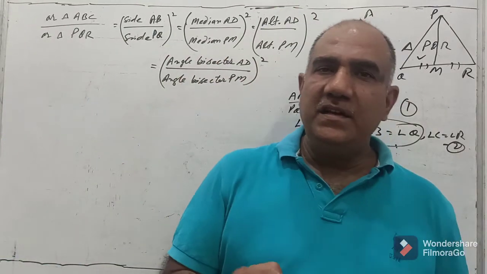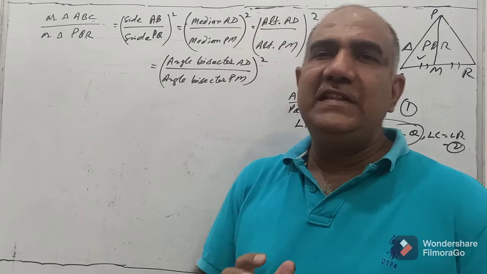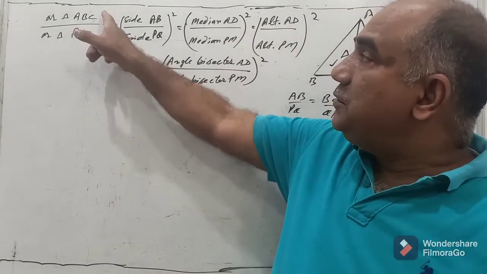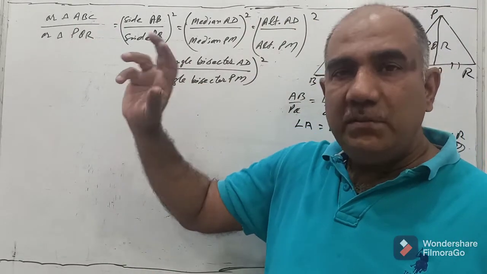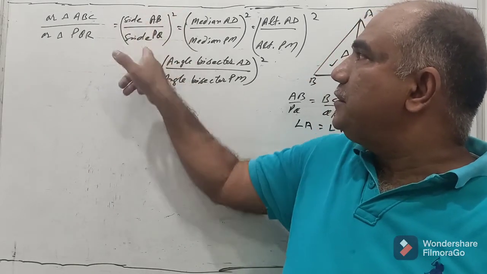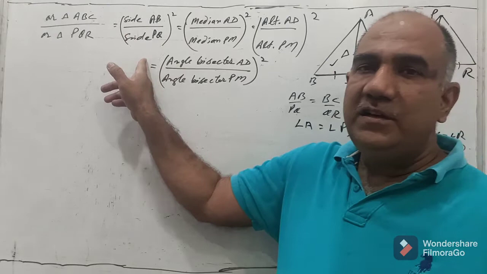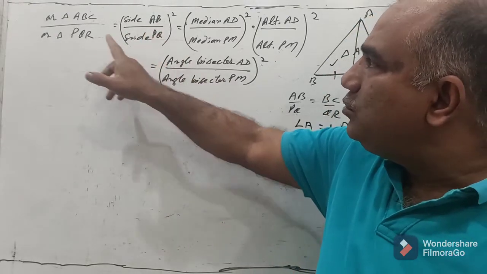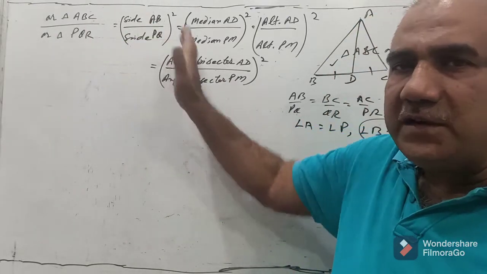Hello students, in our previous class we have seen that the ratio of the areas of two similar triangles is equal to square of ratio of the corresponding sides. We have written only AB upon PQ, other two sides also could be written in the similar fashion.